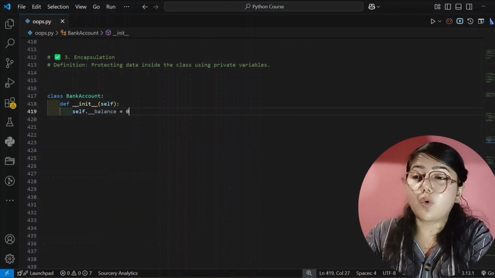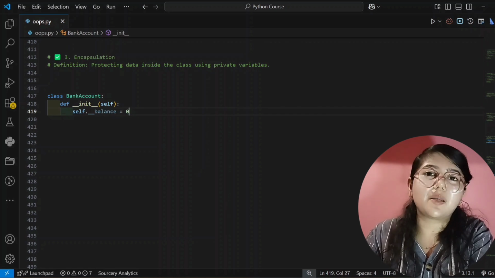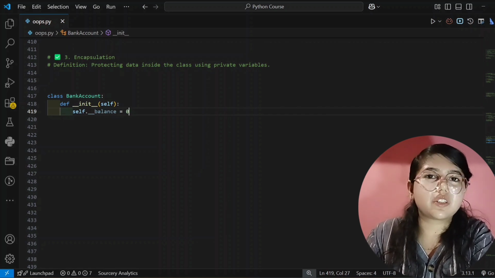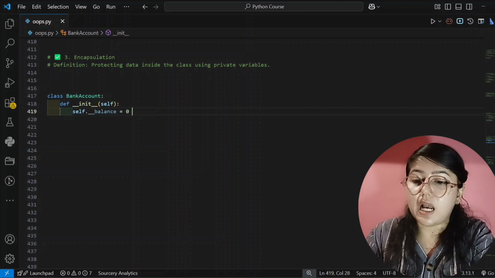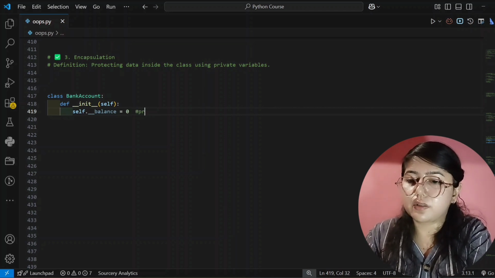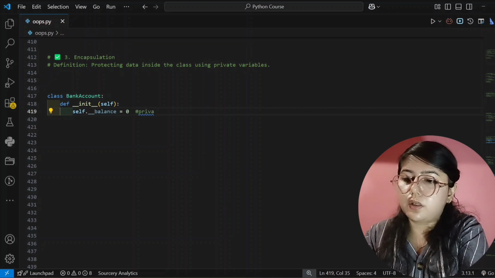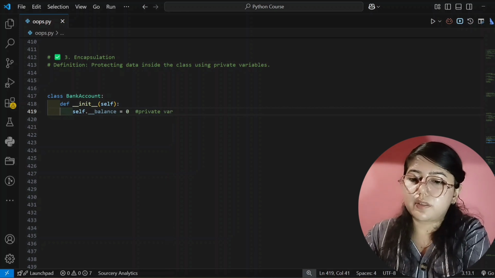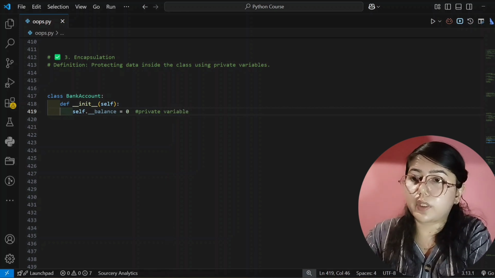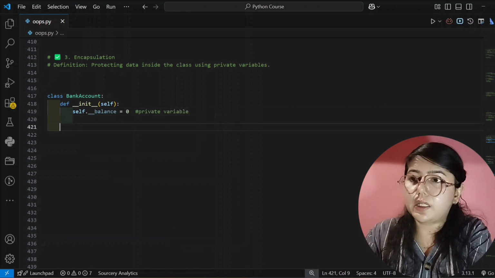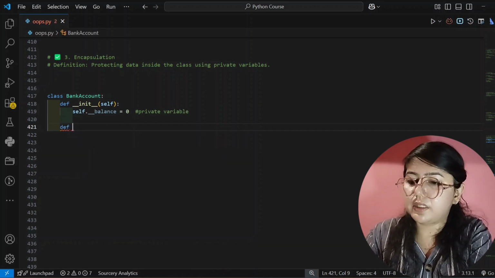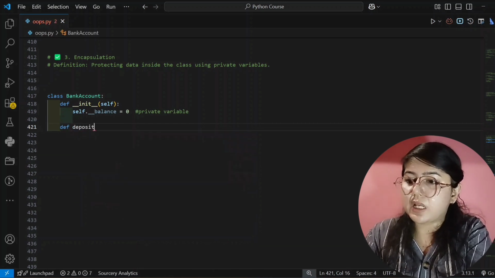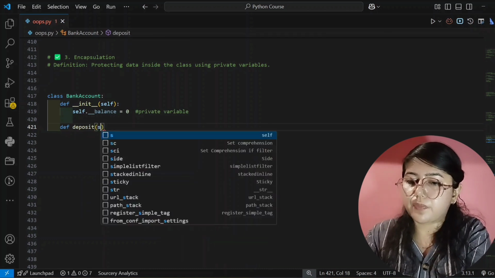Whenever you open your bank account, it is empty only, then only you can deposit money, right? So you can imagine it like this also. I'll write here, this is the private variable, for you to understand. Okay, so I have written this, and now in the next line I will create another method, and that will be deposit.